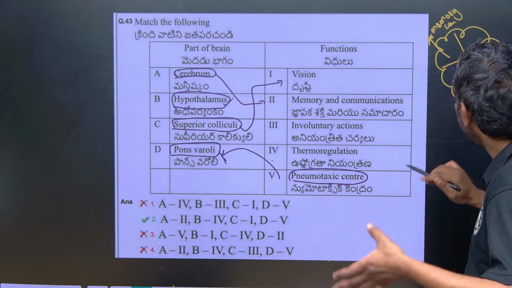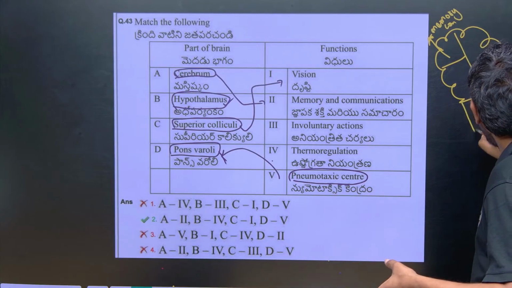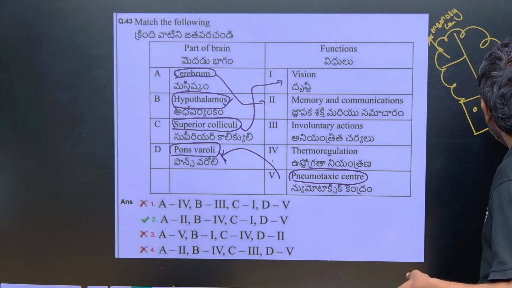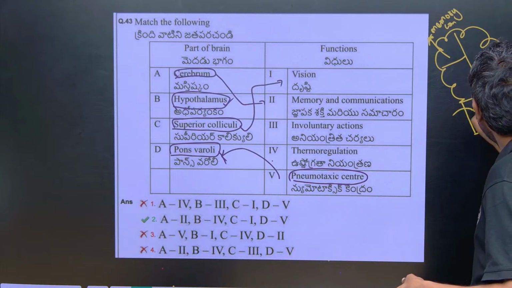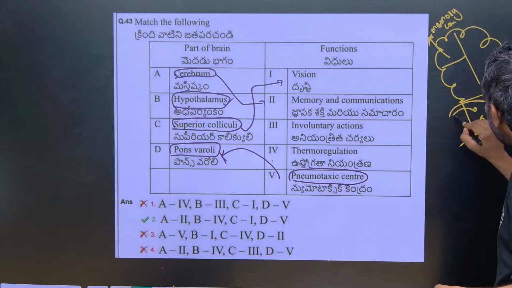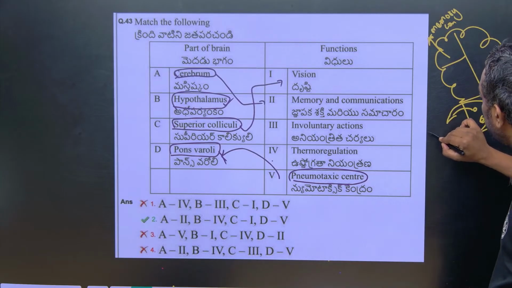And if we come to this, after the forebrain, this is the midbrain. In the midbrain, this is the superior colliculi and these two are the inferior colliculi. The superior colliculi are especially for vision.